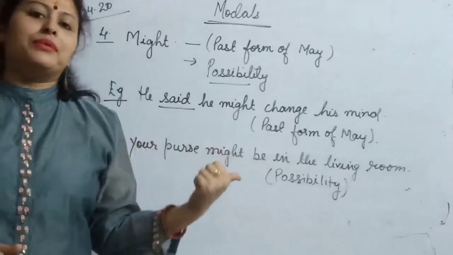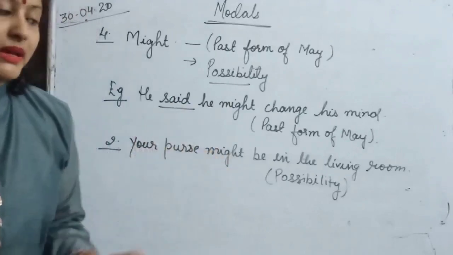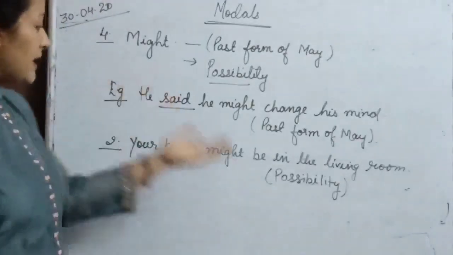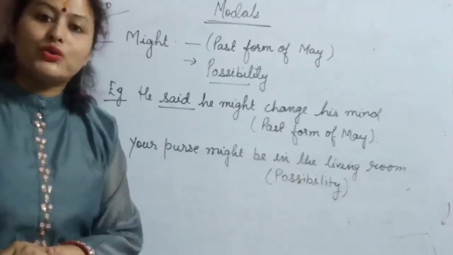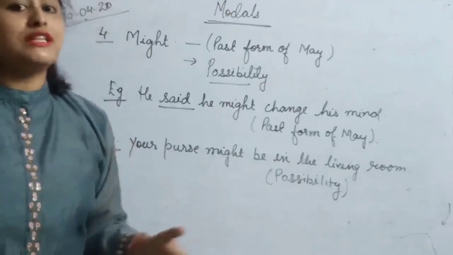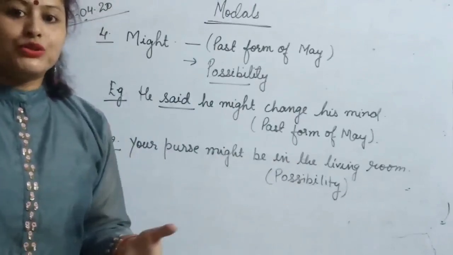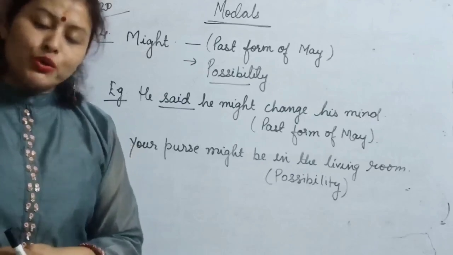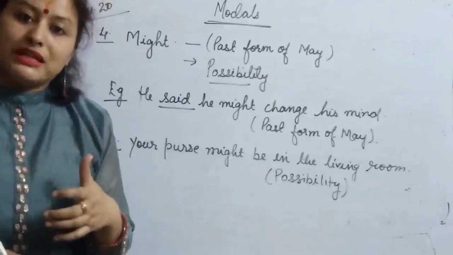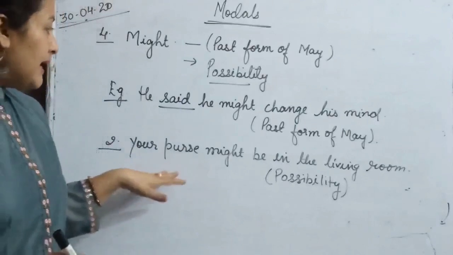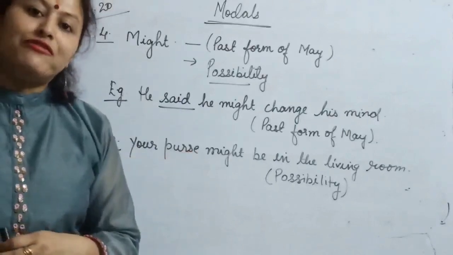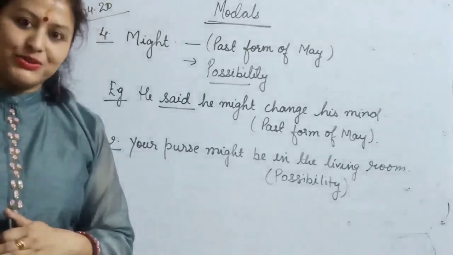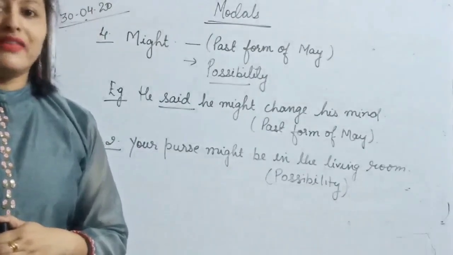Now, if you remember, when I was telling you about may, I told you that may is also used for possibility, and here if you can see, might is also used. We are using might also for showing the possibility. So what's the difference? Where to use may and where to use might? May is used to show the stronger possibility, whereas might is used to show the weaker possibility. I hope the difference must be clear to you. Now let's move to the another modal.